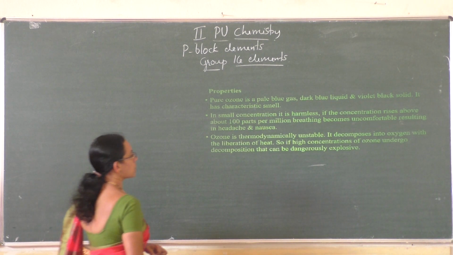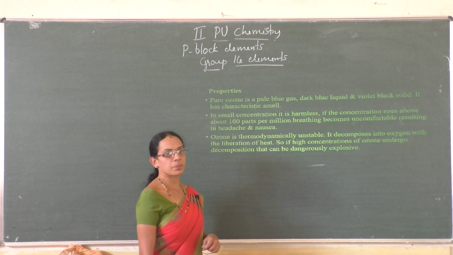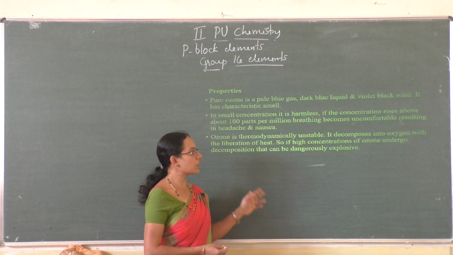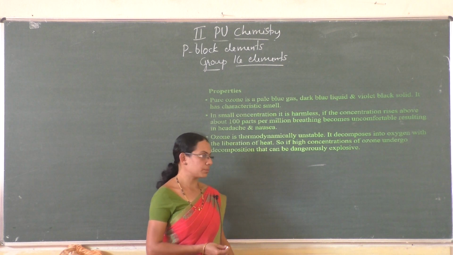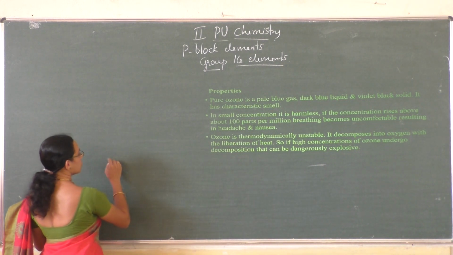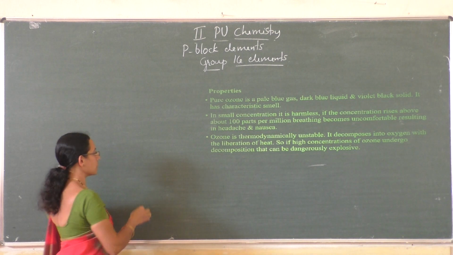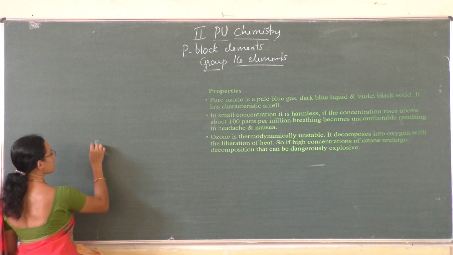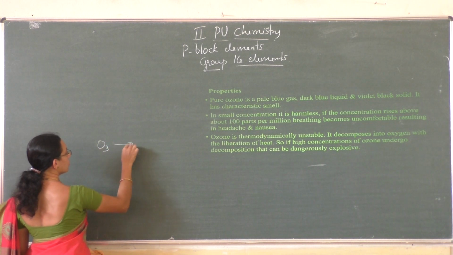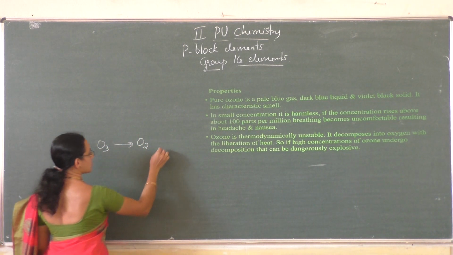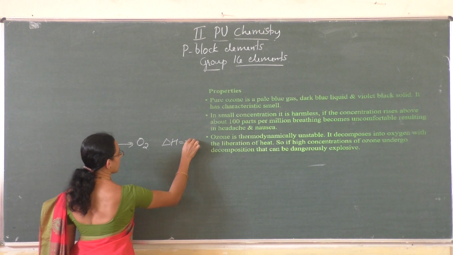And ozone is thermodynamically unstable. Ozone is thermodynamically unstable because we know the conversion of oxygen into ozone is an endothermic reaction. But if we consider the reverse reaction, that is ozone to oxygen, the reaction is exothermic. Delta H is negative.